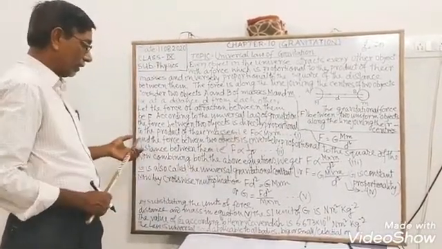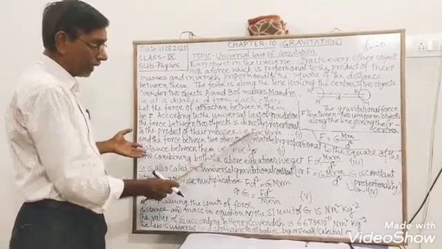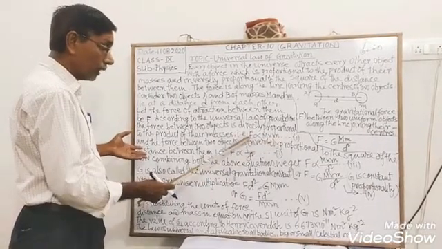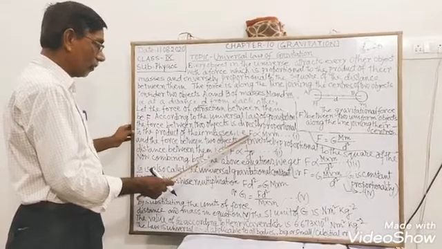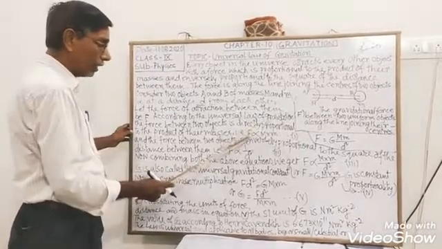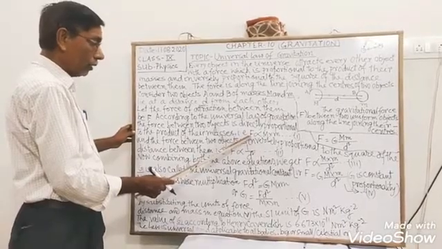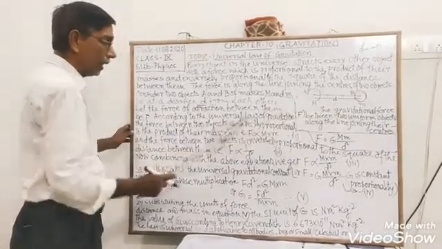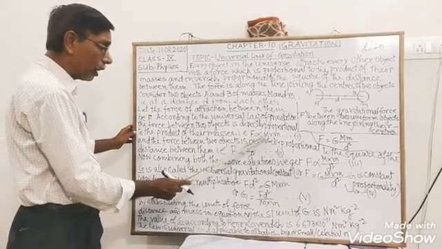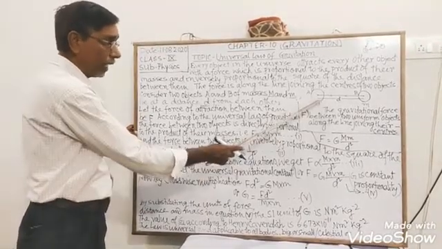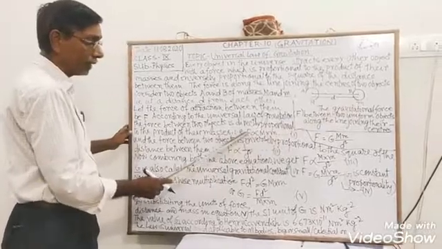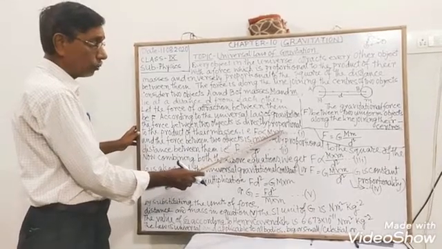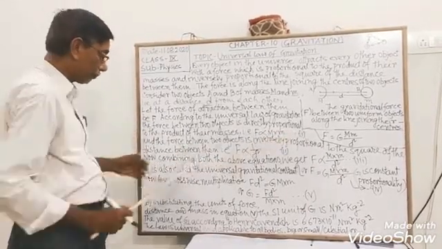So you can write F is directly proportional to capital M into small m. Suppose this is equation number 1.